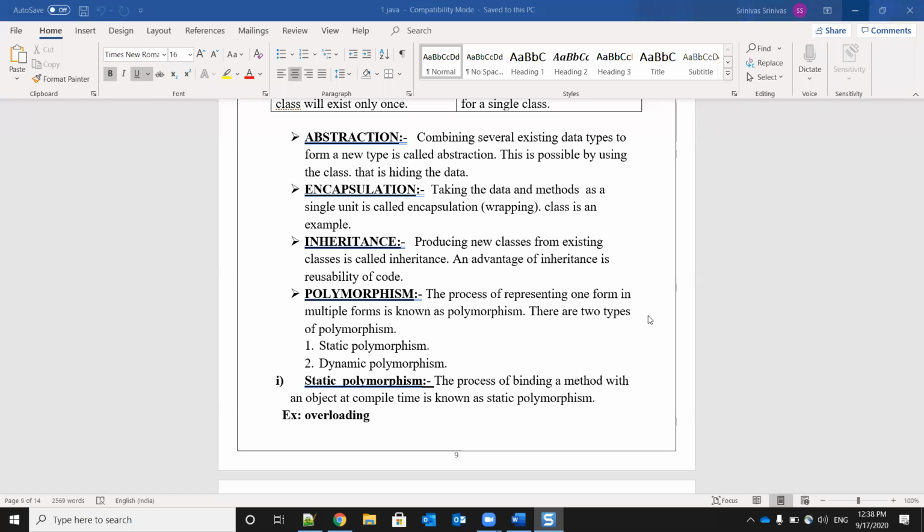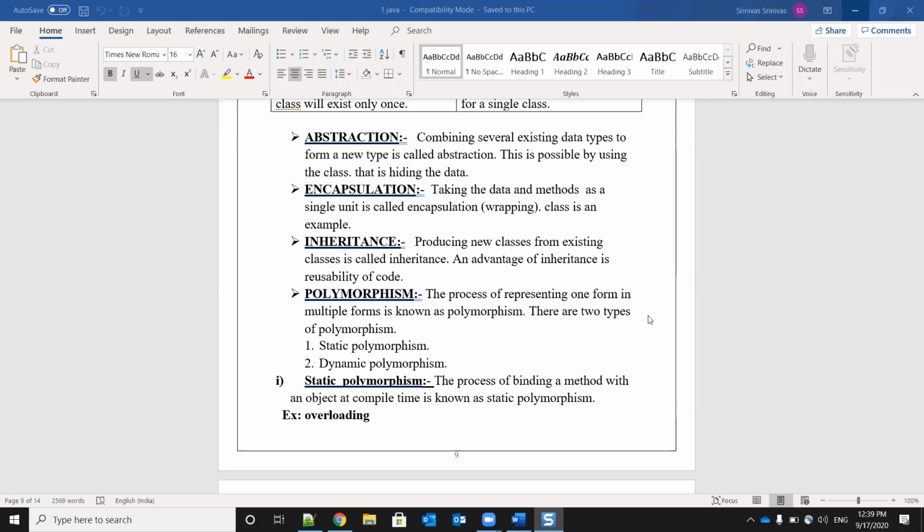So what we are doing, we are combining together. That means wrapping. Wrapping means what? General meaning, we will wrap the gift wrapper now. So same like that, here we will combine the data and methods. Data and methods, we will wrap together both the things. That is nothing but encapsulation.